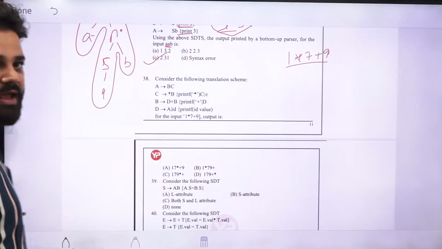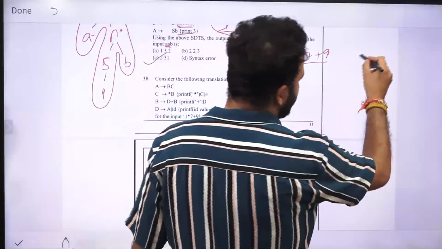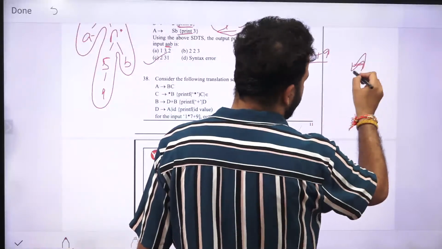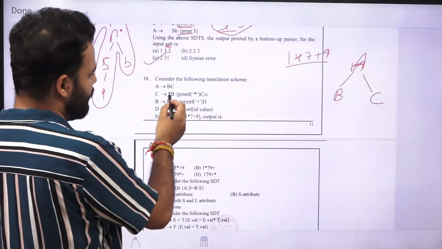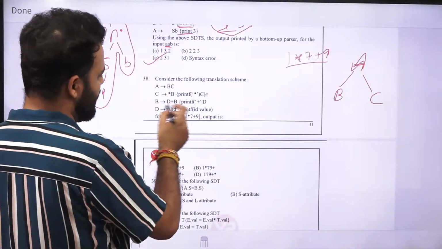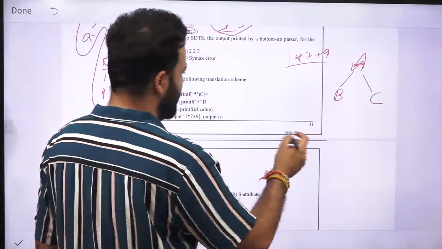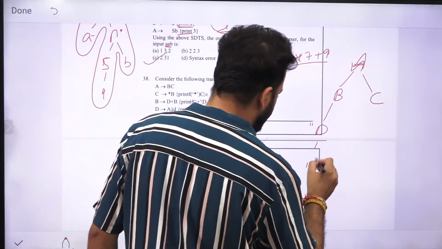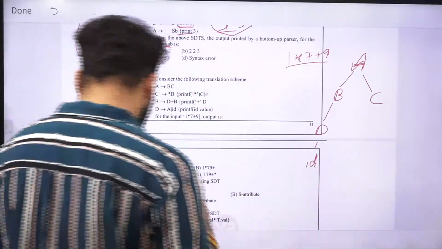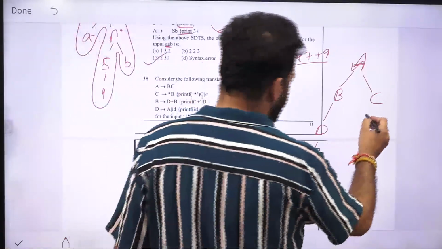So for first A, from A we will go to BC. Now C can make multiply, and B can make ID also. B to D, D to ID. So what we can do, B to D, D to ID, and C to star BC. After that, C will give us star.